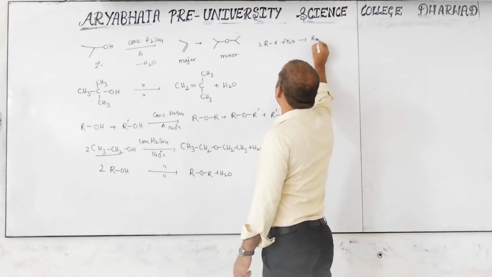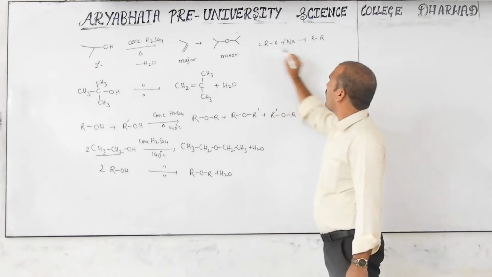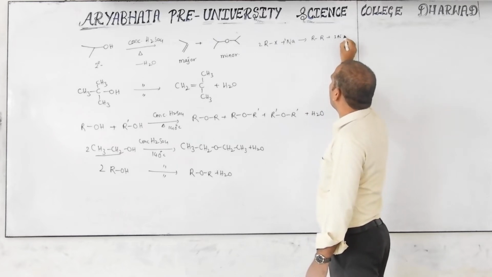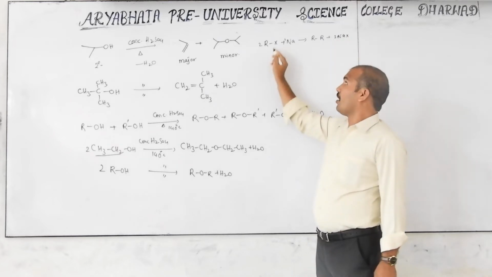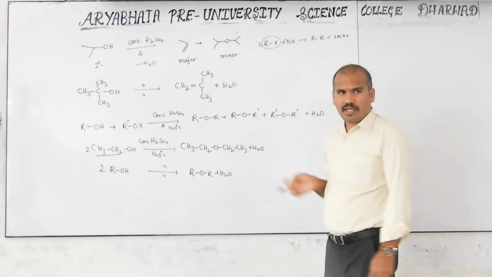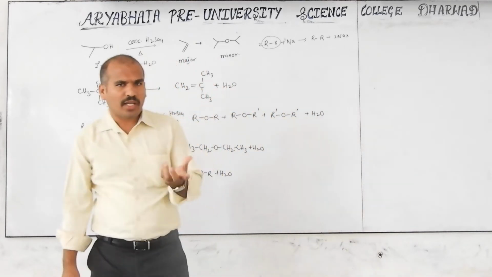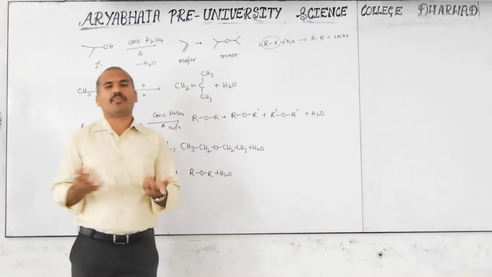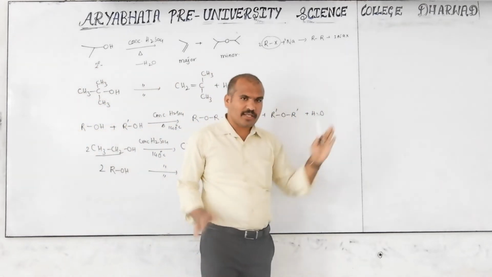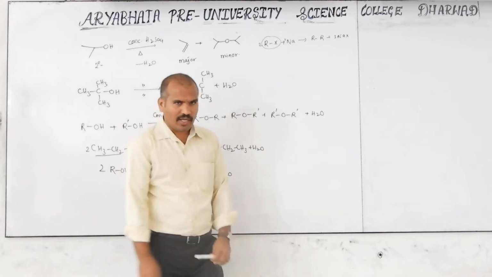Then we will get R-R and 2 moles of NaX. If you use different alkyl halides, then you will get different alkanes. The different alkanes have nearly equal boiling points, so separation is difficult. That's why in the Wurtz reaction also we prepare symmetrical alkanes, but not unsymmetrical alkanes.